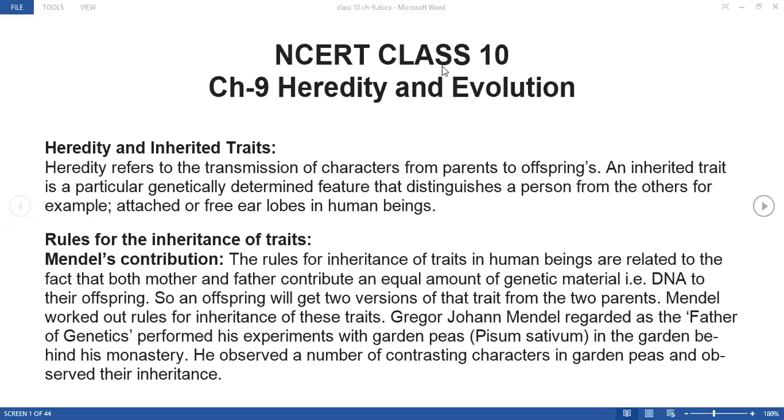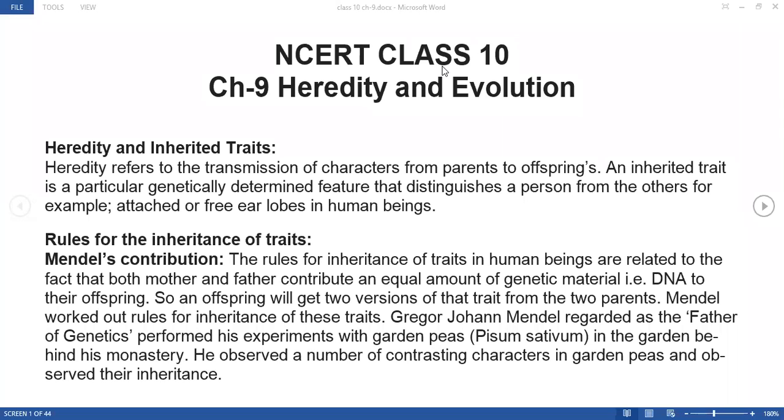So the gametes from the father are also haploid, that is single N, right? And from the mother, that is from the ovum, that is also single N, right? But when they are fused with each other, 2N is formed, that is diploid, that is the zygote. So the zygote is having 2N, that is one half of the DNA is coming from the mother and half of the DNA is coming from the father. So DNA is nothing but the genetic material.